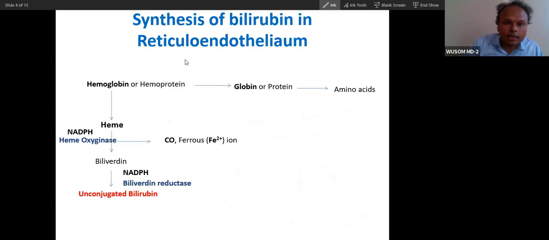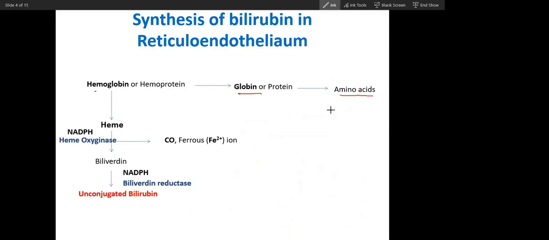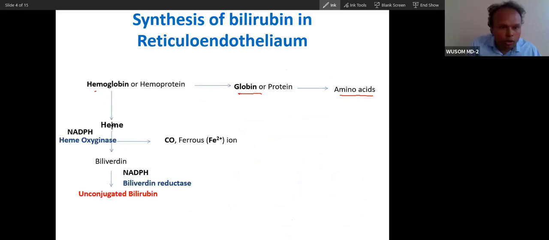Now you can see the synthesis of bilirubin occurs in the same way I told you. The hemoglobin or hemoprotein is taken up by the macrophage, which digests the globin into amino acids, and then the heme is metabolized.